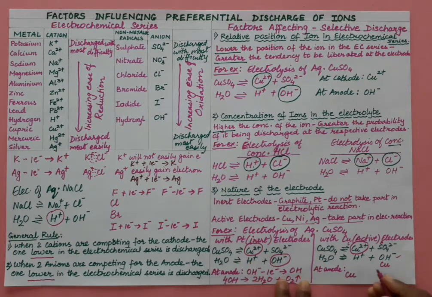The active electrode will lose 2 electrons and copper ions will come into the electrolyte, so copper ions are the product here at the anode, and oxygen gas is the product in the other case. So have you understood? If it is an active electrode, the electrode itself will take part in the reaction, right? So these are the 3 factors which help us understand which ions will get discharged at the respective electrodes. Thank you, students.